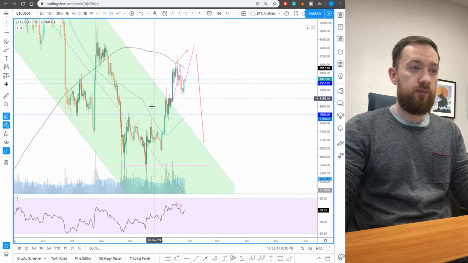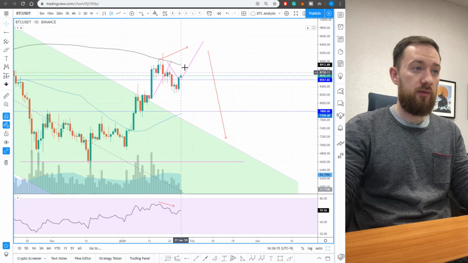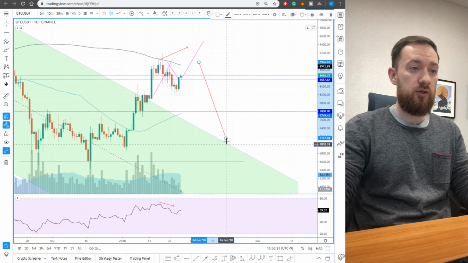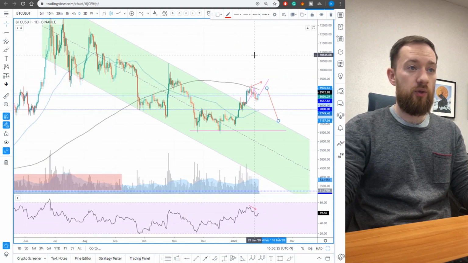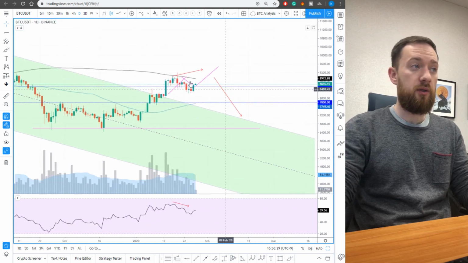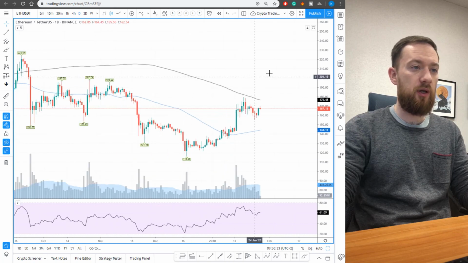Switching to the daily, yes, we can probably see that something like a double top is forming over here. If it will be formed, then we're definitely going down to touch and recheck the downward channel from which we broke out. And this is the main message of this week in particular. Let's go to Ethereum. And again, we'll start without any drawings.